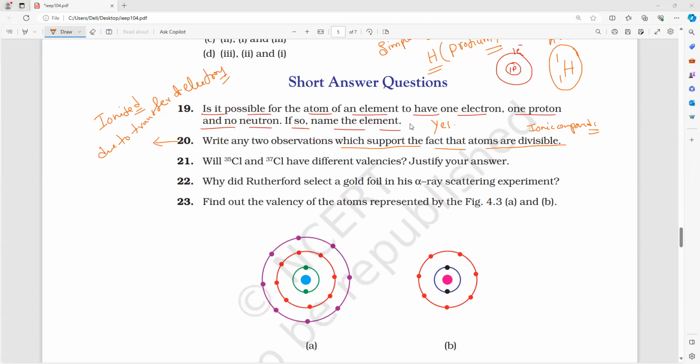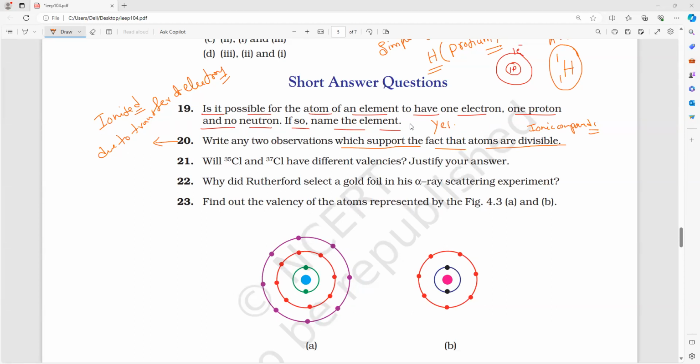So what is the first point, everybody? Atoms can be ionized in a discharge tube to give cathode rays and anode rays. That experiment helps us prove that atoms are divisible. Next, metals and non-metals react with each other and form ionic compounds. This also proves that atoms are divisible.